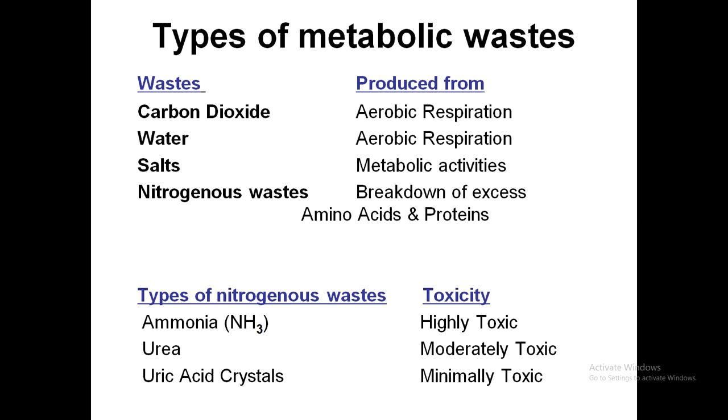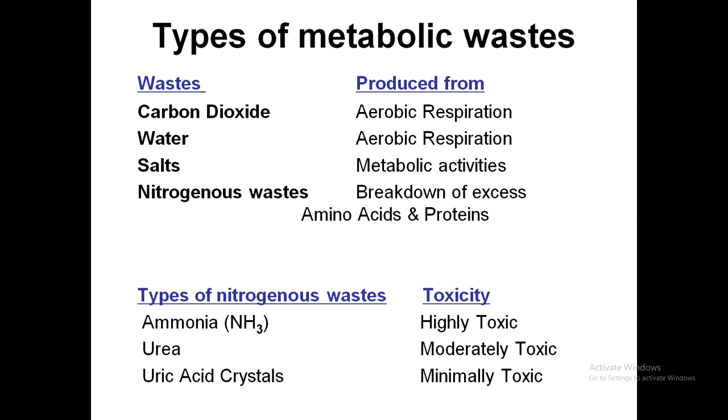For example, ammonia, which is highly toxic to the body, requires a lot of water, like 500 ml of water to remove 1 gram of ammonia from the body. It's a huge amount of water. So the terrestrial organisms convert ammonia into urea and then uric acid.